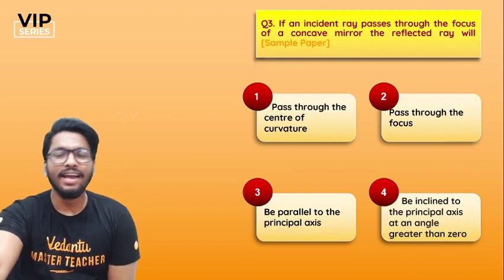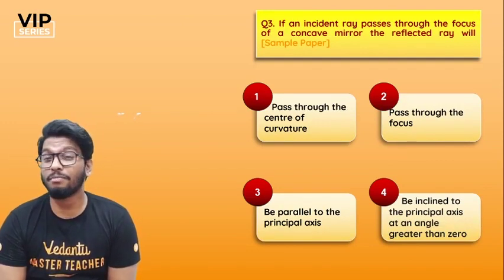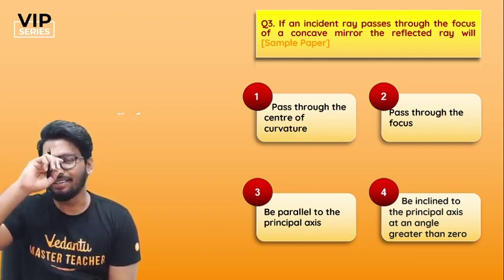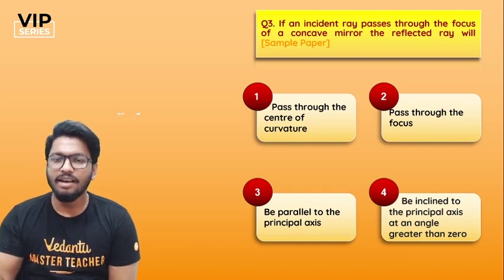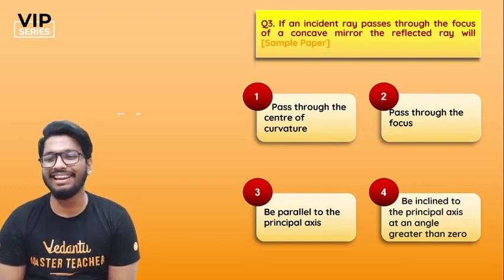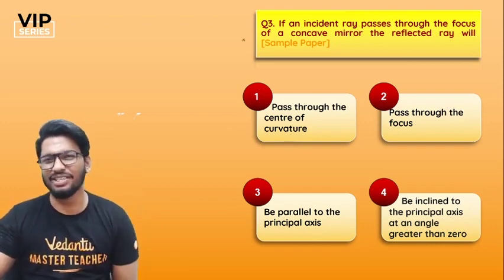Third question, here's another one. If an incident ray passes through the focus of a concave mirror, the reflected ray will pass through the center of curvature, pass through the focus, be parallel to the principal axis, or be inclined to the principal axis at an angle greater than 0. What do you guys think? I just answered the question for this one, actually.